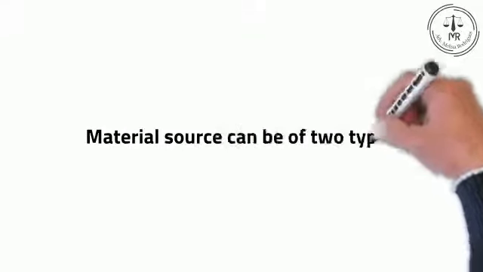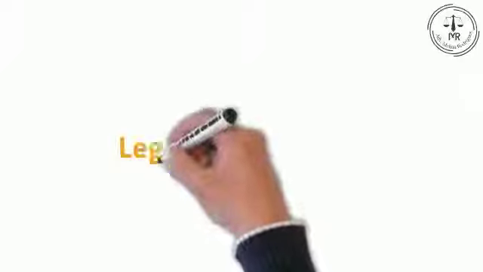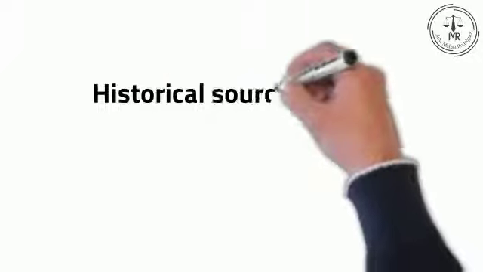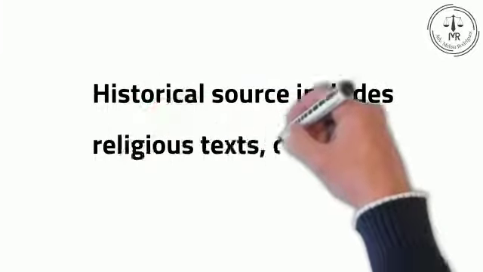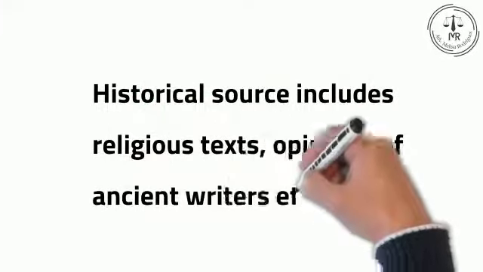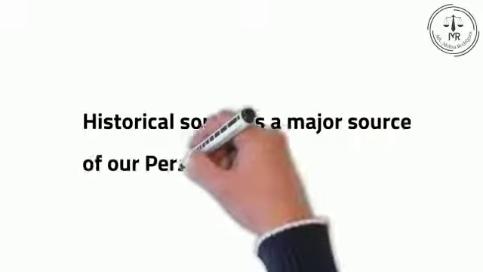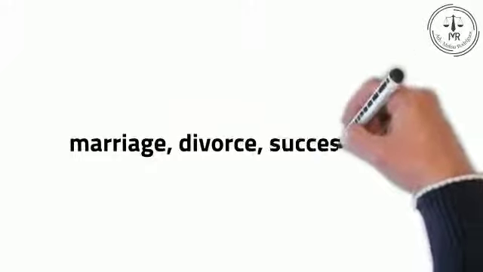Material source can be of two types, namely legal and historical. Historical source includes religious texts, opinions of ancient writers, etc. Historical source is a major source of our personal laws pertaining to marriage, divorce, succession, etc.